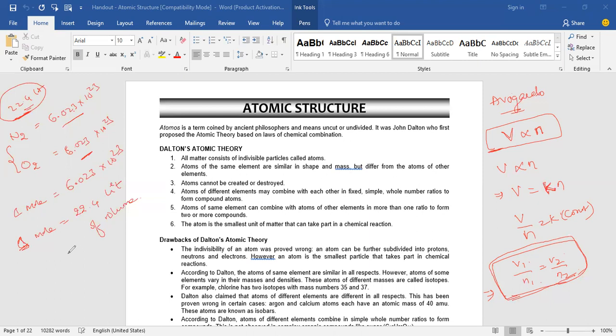Okay. Yes, sir. So this is all about the Avogadro's law and the laws of chemical combination. Any doubts in that? No, sir. So next we are discussing the first theory.